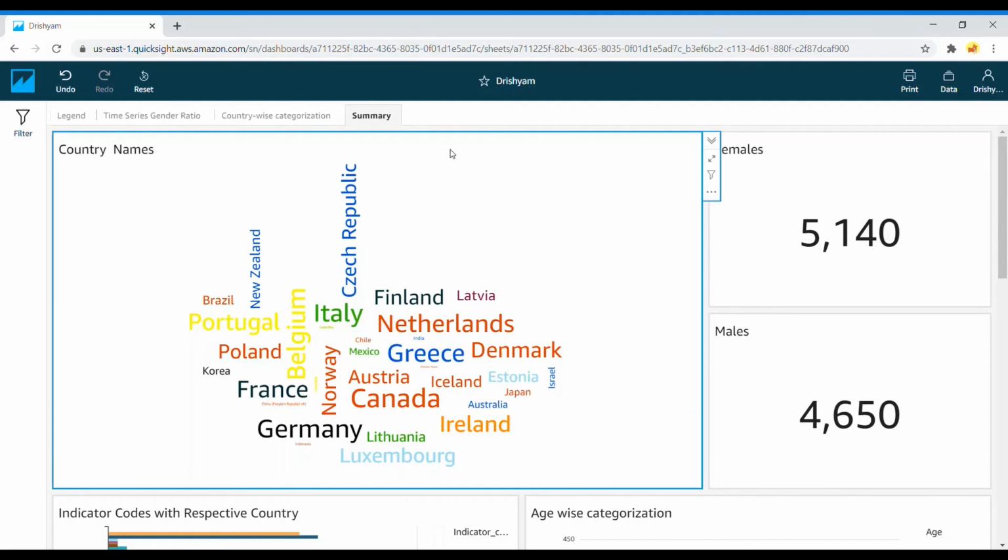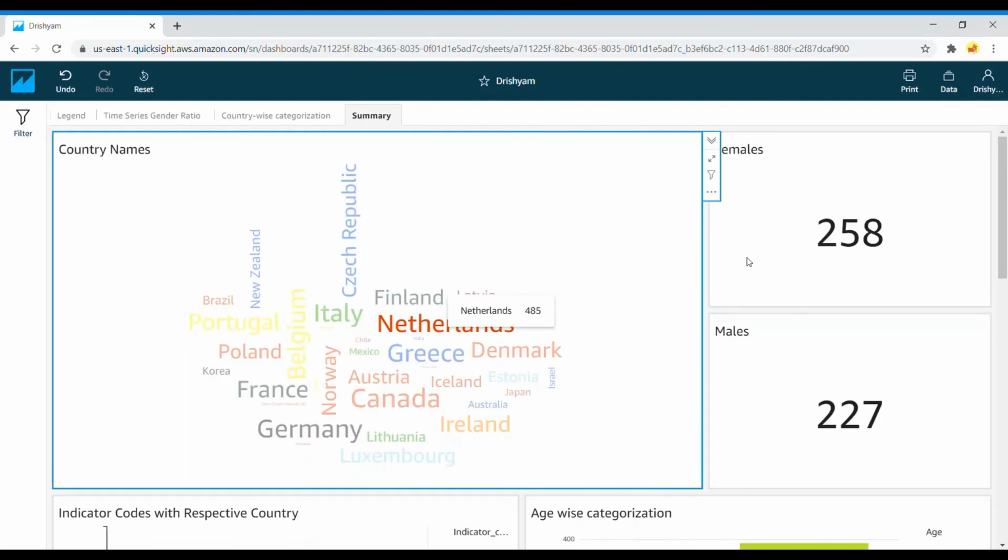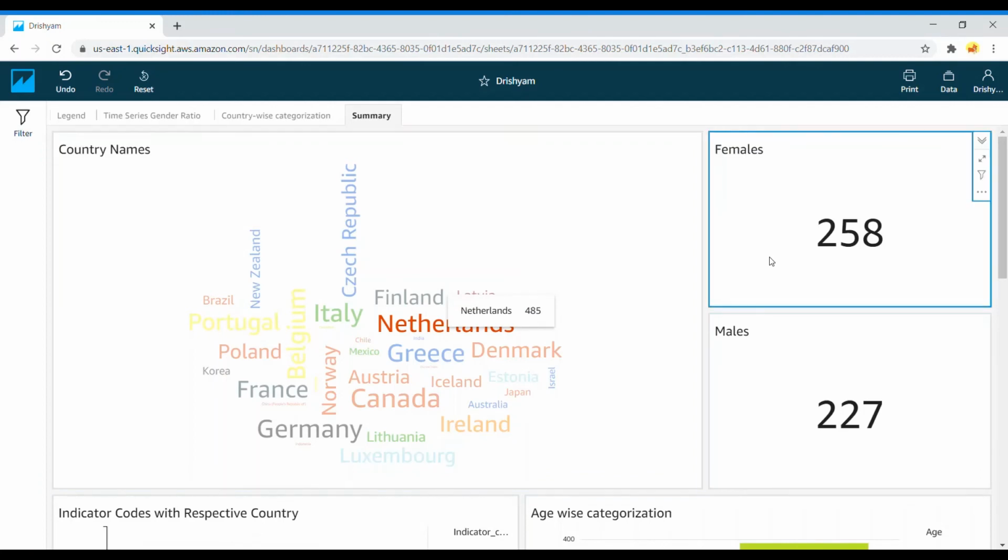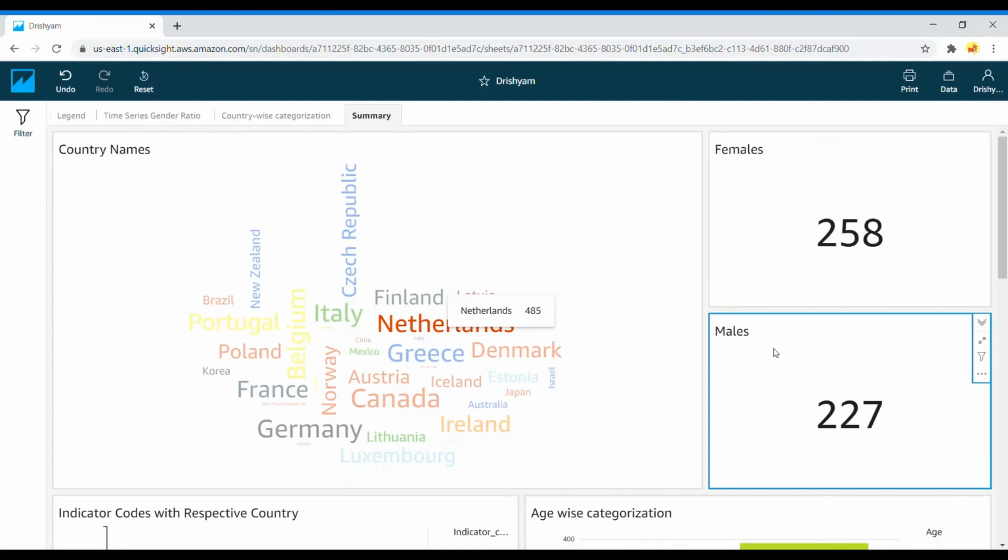Now, in this visualization, one thing is very prominent, that the size of various country names differs. The reason behind this is that the size of the country names actually denotes the participation strength of that country in the survey. Now, if I click on any one country name, let's suppose Netherlands, we can see that I have received the female and male count for Netherlands.